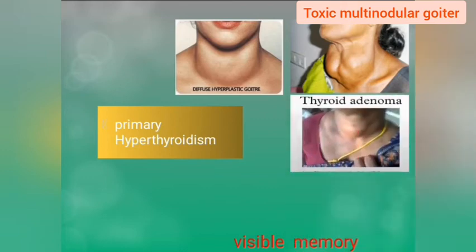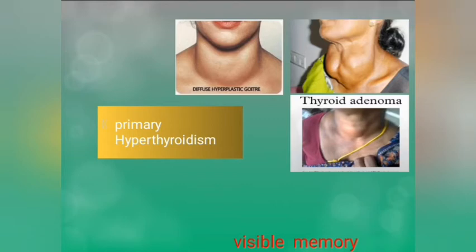Next cause is thyroid adenoma. It is a solitary discrete mass, and usually it is follicular adenoma, and in this there is somatic mutation of the TSH receptor signaling pathway. There may be mutation in the gene which is coding the TSH receptor, or there may be mutation in the gene which is coding the alpha subunit of the guanylyl cyclase. So the hormone production is independent of TSH stimulation.